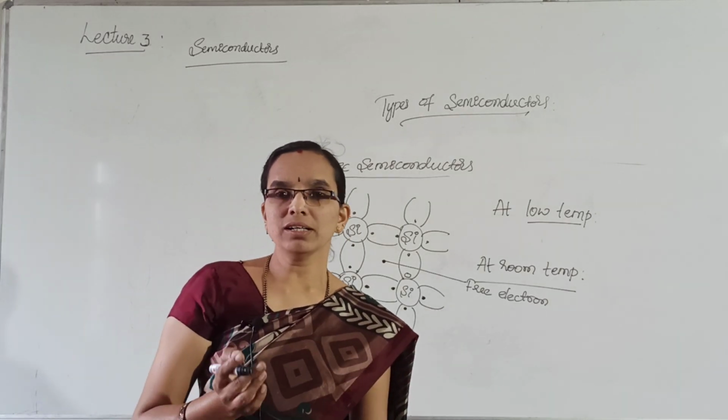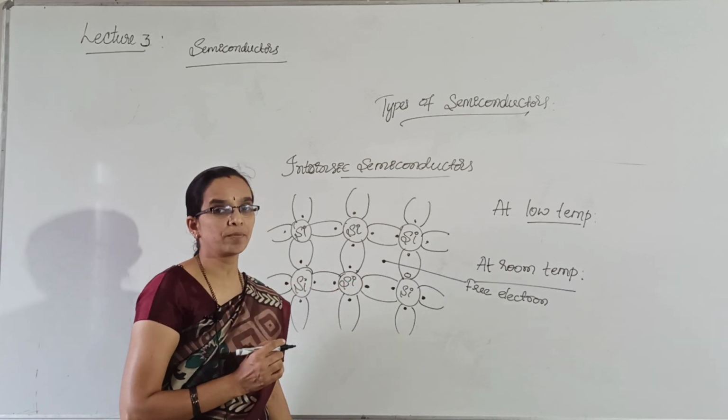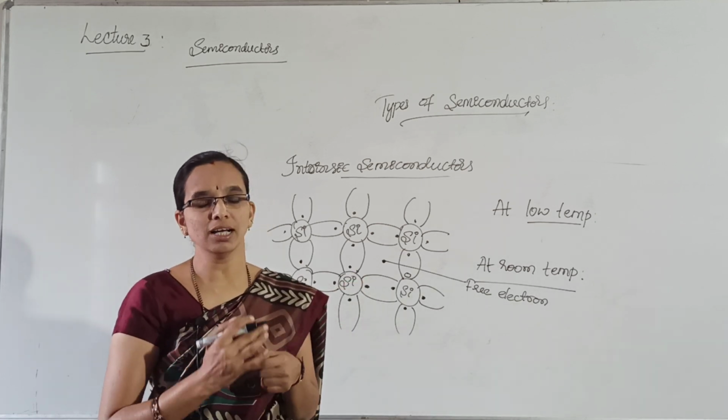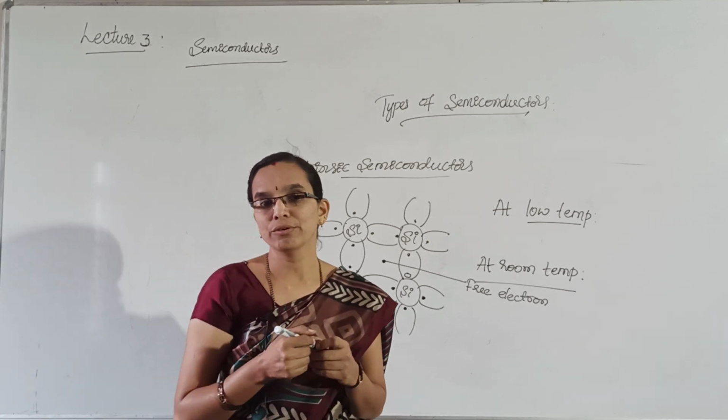At room temperature or when the temperature increases, these valence electrons gain some external energy or thermal energy and jump to the conduction band and they become free electrons.